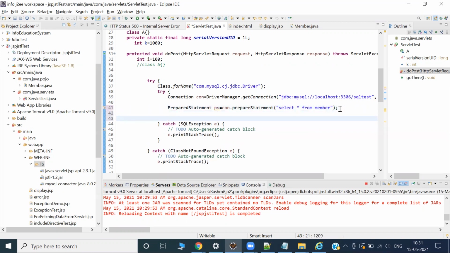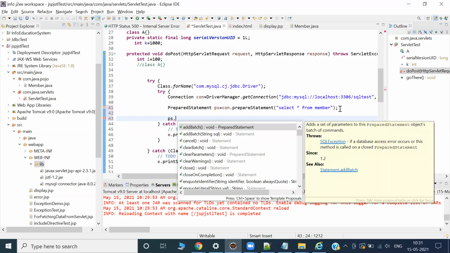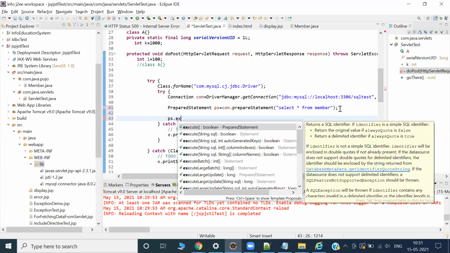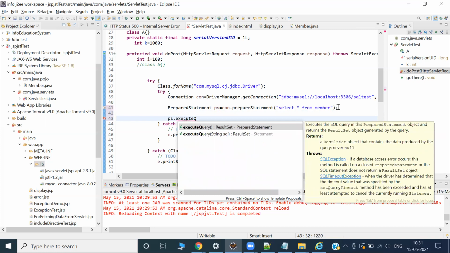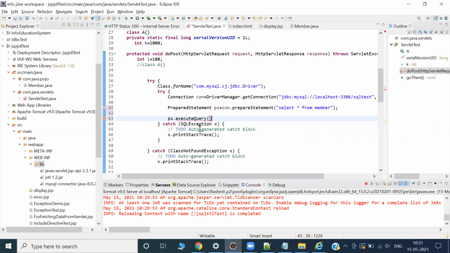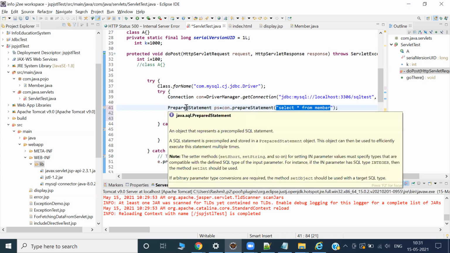Now result set. Okay, now the things are there in PS. PS dot execute query. Execute query. If I do, is it fine? I think BJ can tell me this. I think he might have come across this. If I give the query here, no need to give the query there. So at that time I can give only statement.